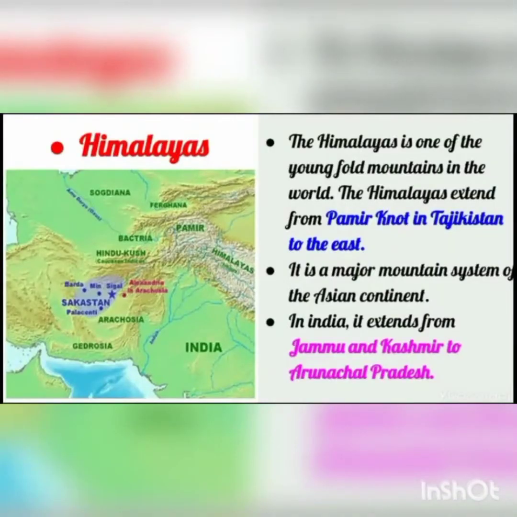So first we are going to study about the Himalayas. Now the Himalayas are one of the young fold mountains in the world. The Himalayas extend from Pamir North in Tajikistan to the east. Now here, students, you can see the map. Above India we can see the Himalayas, and above the Himalayas on the western side we can see the Pamir. So from Pamir North in Tajikistan, the Himalayas extend to the east.